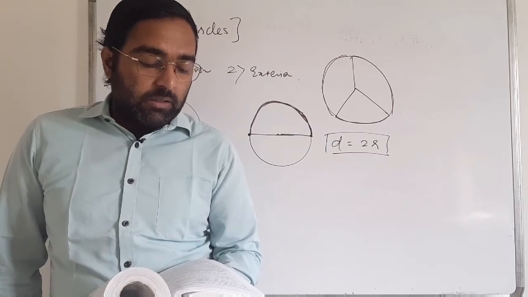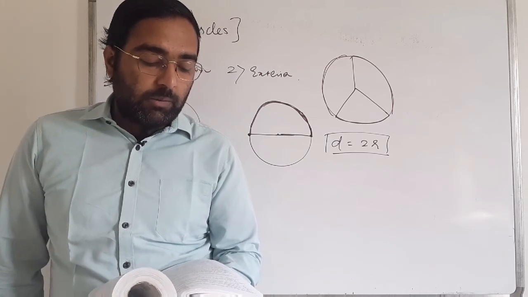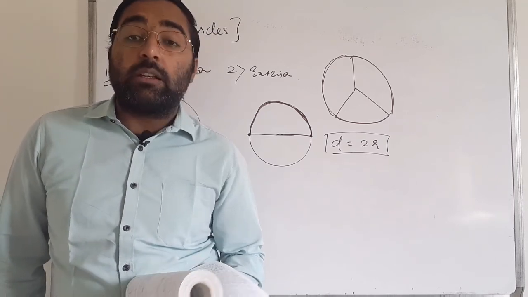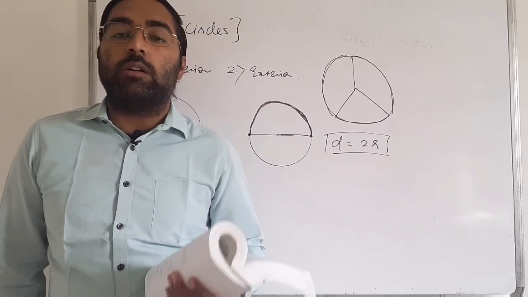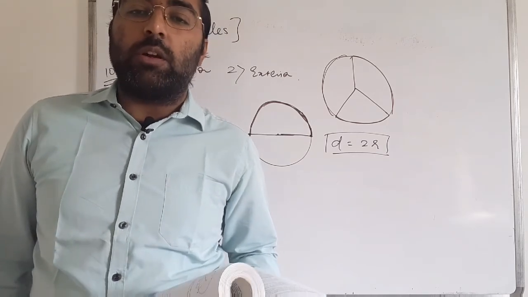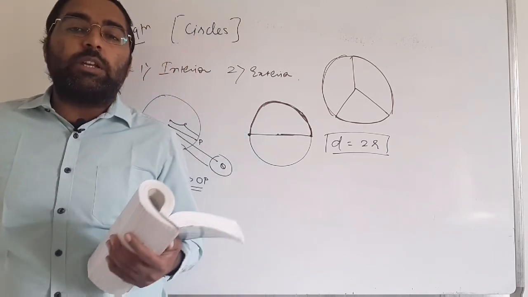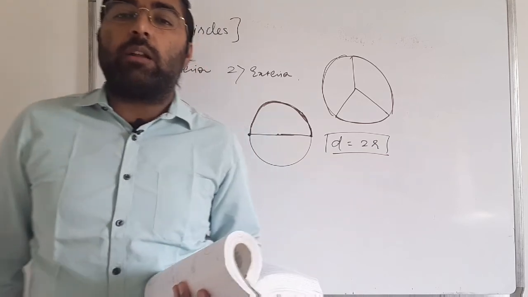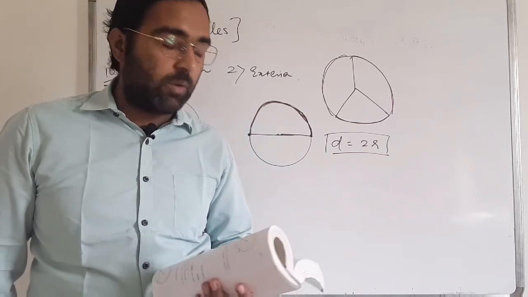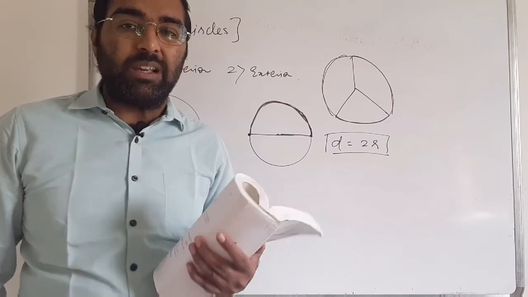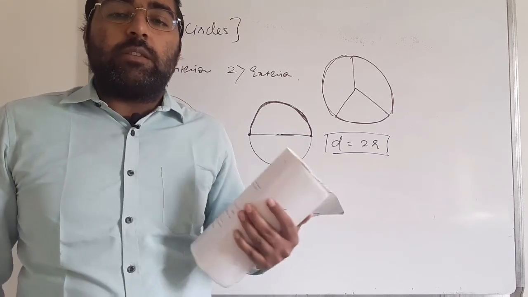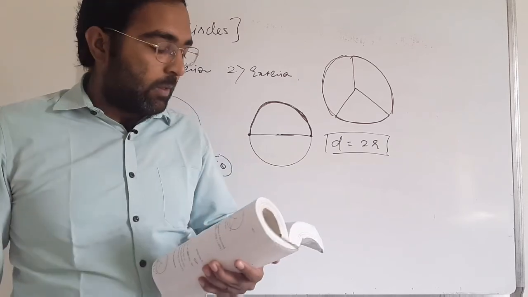Next statement: a sector is the region between the chord and its corresponding arc. That is false, because the region between the chord and arc is known as the segment of the circle, not a sector of the circle. Okay, clear? A sector of the circle is the region between two radii and one arc.